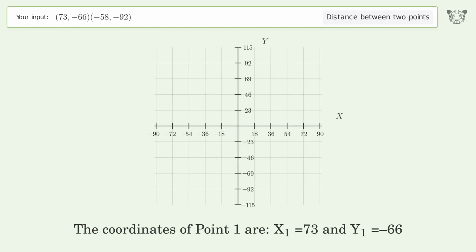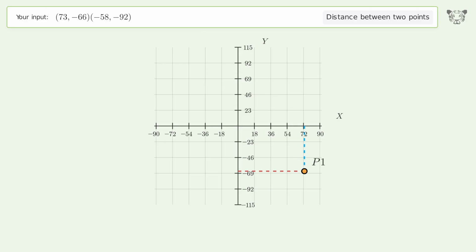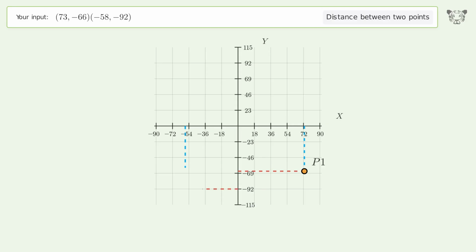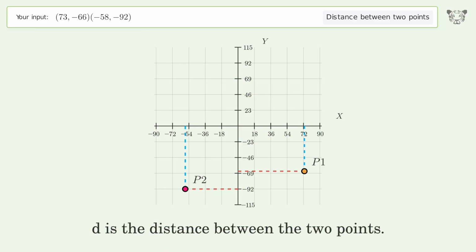The coordinates of point 1 are x1 equals 73 and y1 equals negative 66. The coordinates of point 2 are x2 equals negative 58 and y2 equals negative 92. D is the distance between the 2 points.